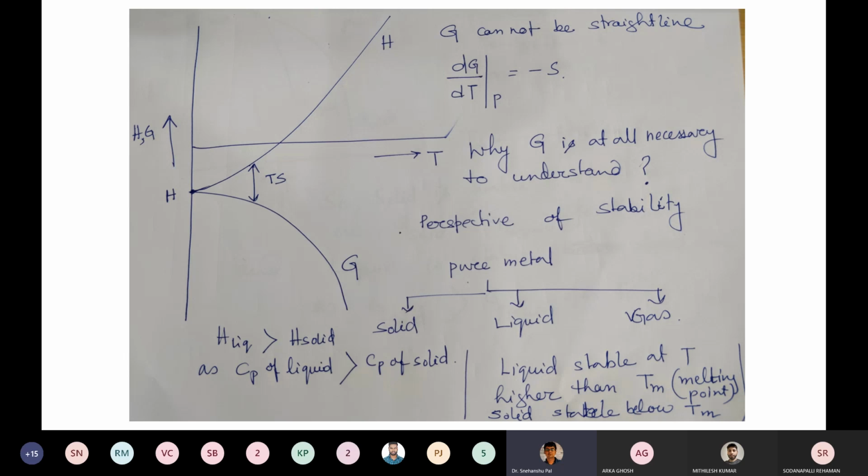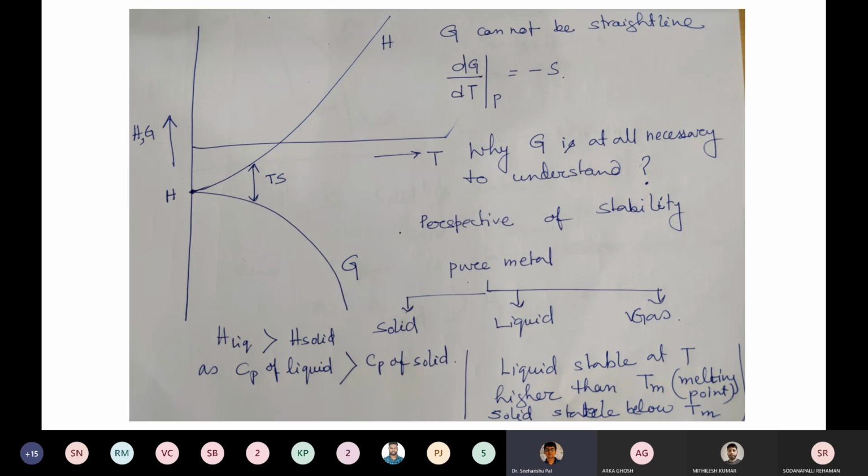As temperature rises, H increases in the positive direction and G decreases in this way. At any point, the distance between these two curves represents T times entropy S, TS. That is also understood from the expression G equals H minus TS.